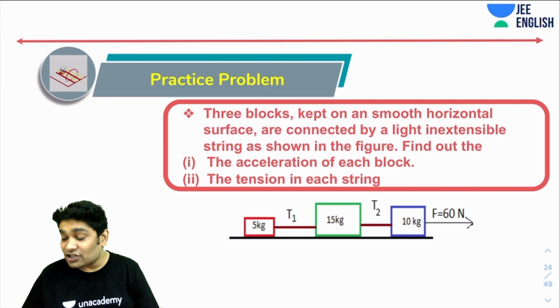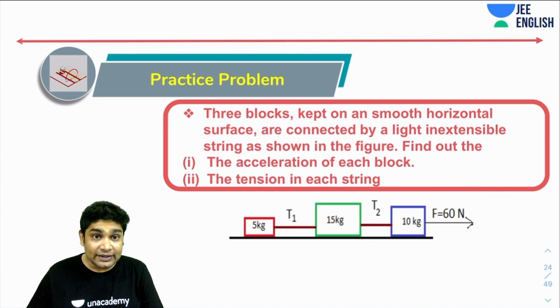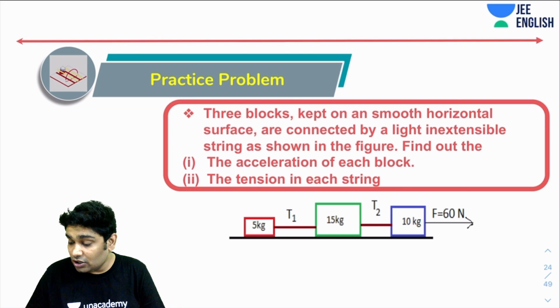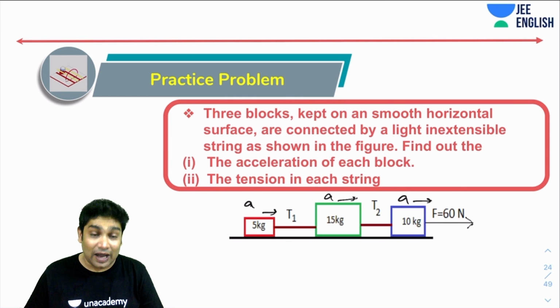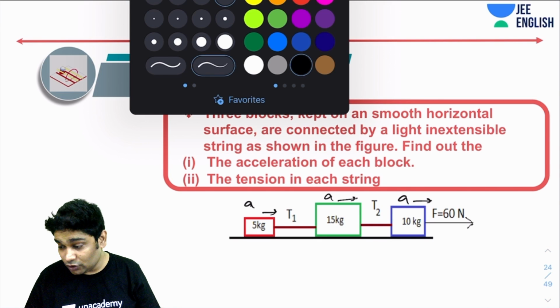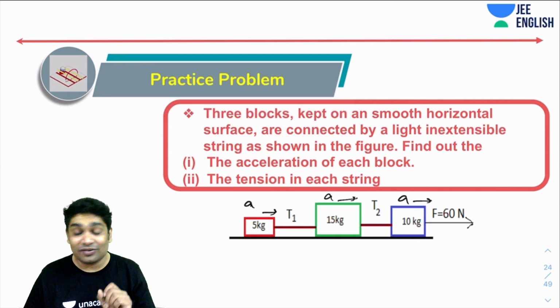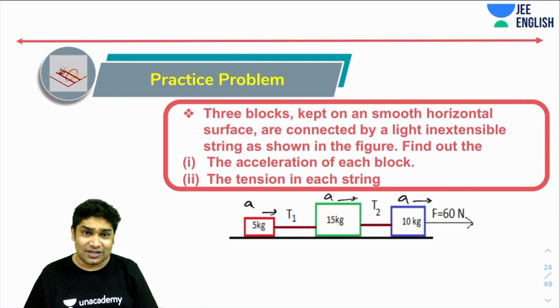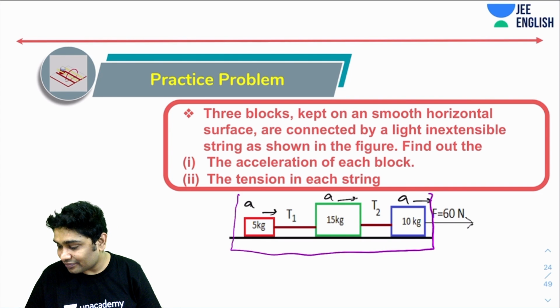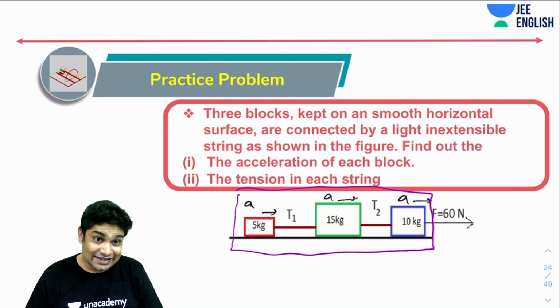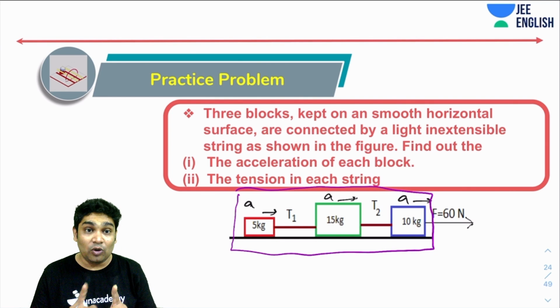So in this case, you realize because of these strings, all these three blocks would always move with the same acceleration. If this guy is moving with some acceleration A, this guy will also have to move with acceleration A. This guy would also have to move with acceleration A. So I can consider the combination of these three as one system, right? Here, again, this is how I will choose my system. I will try and choose the simplest of the systems. The simplest of the systems is if I can choose this, which in this case I can because all the masses are moving with the same acceleration.